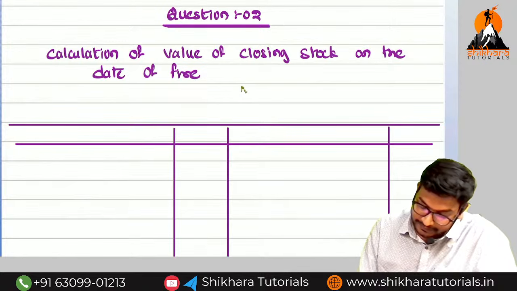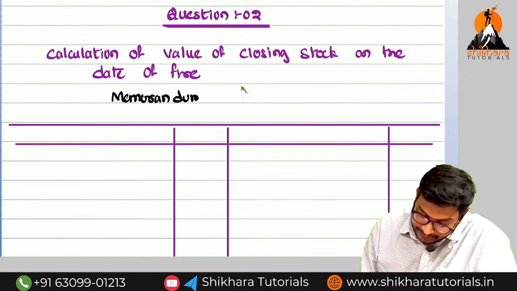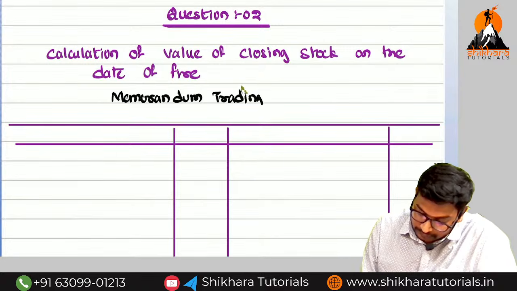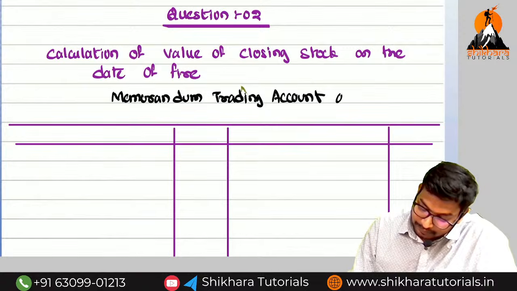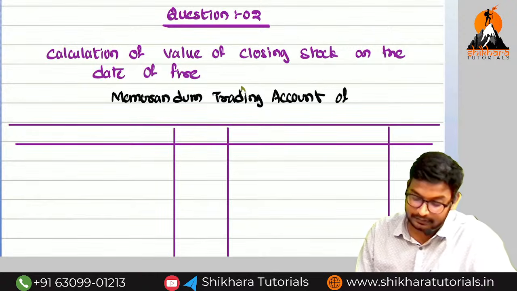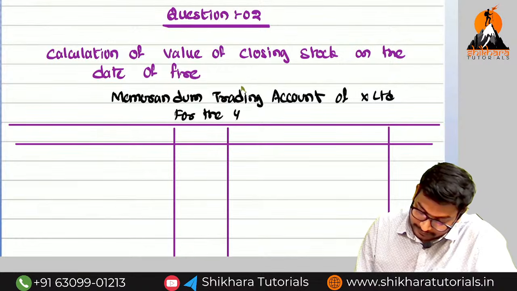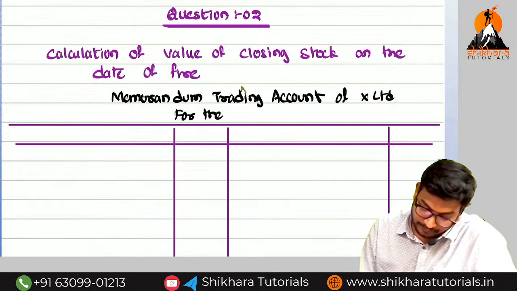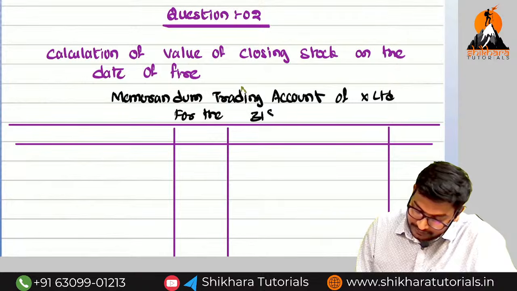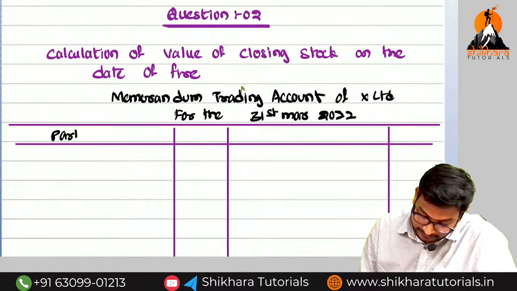So now we have to put the heading: memorandum trading account of, what is the business name? X Limited, for the year ending 31st March 2022.